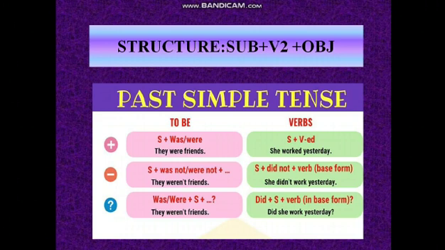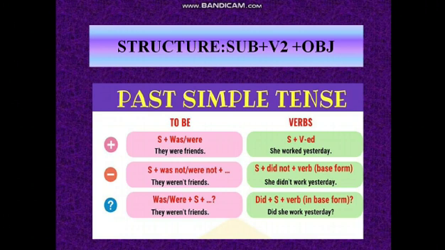Now, to be. Students, to be is a form in which helping verbs are included. Is, am, are, present tense; was, were, past tense; will, shall, future tense; and do, did, does. This is a form of be in which you only use a helping verb. And the verbs are action words. So verbs are where we use only action words.